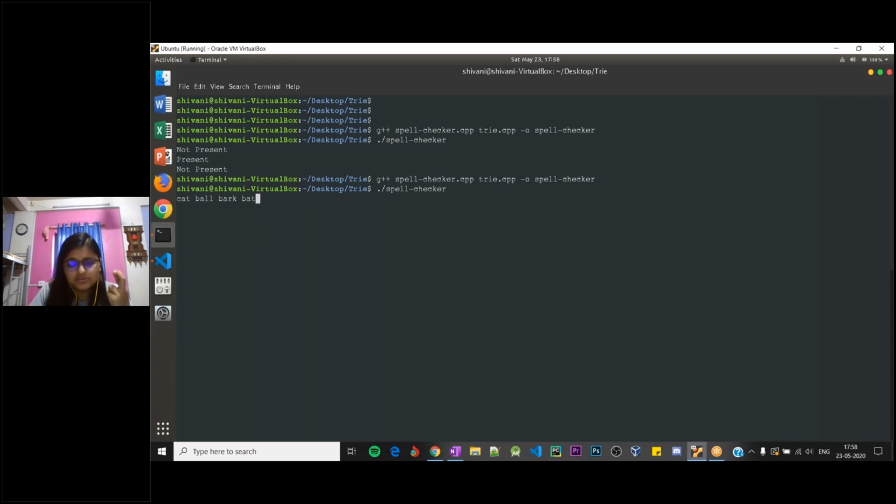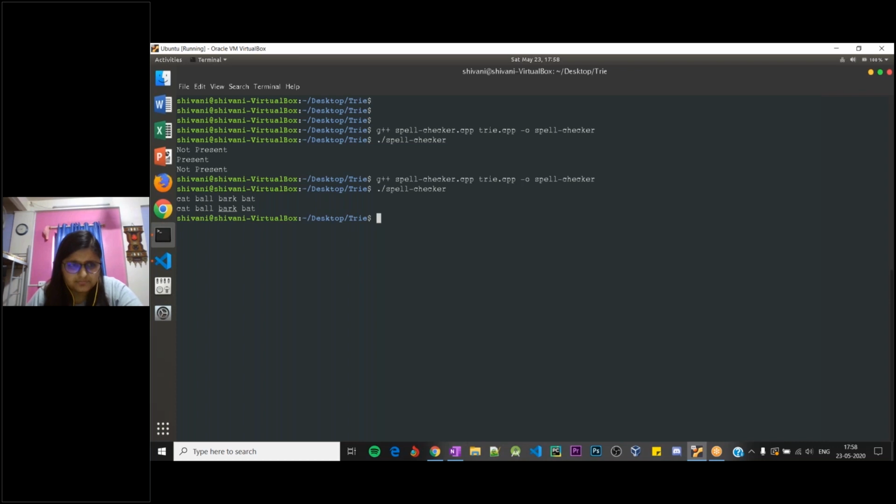So I hope that works, fingers crossed. Perfect. So as you see, bark has been printed with an underline, and that says that bark is not present in the dictionary. Probably you might think that this is a very simple application. Yes, but this is exactly how a messenger, or any messenger basically, tries to find wrongly spelled words in the message that you type.